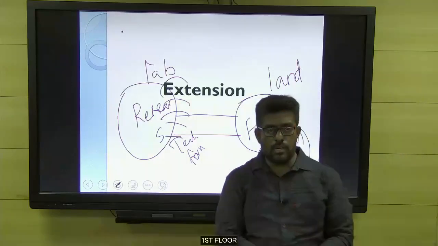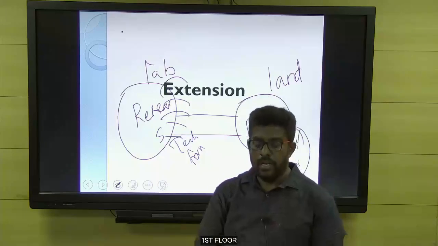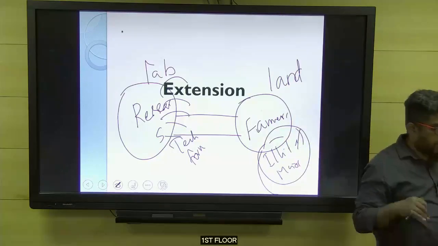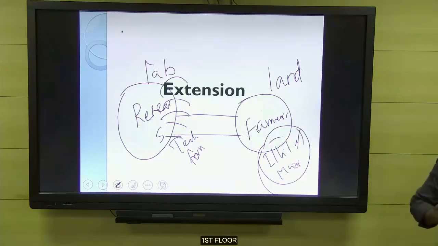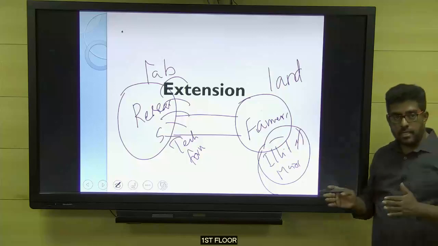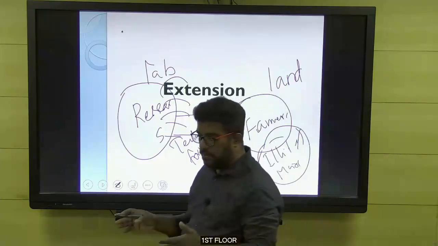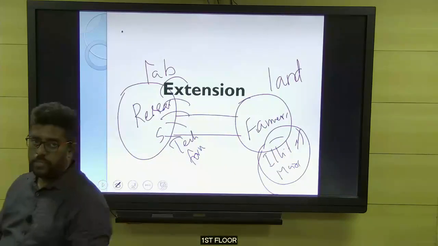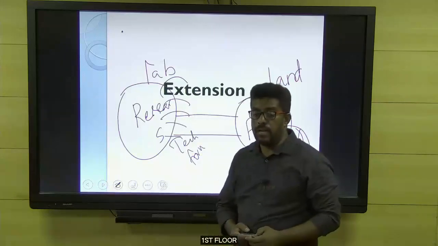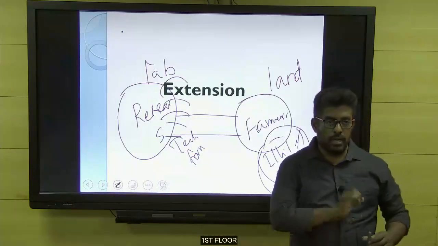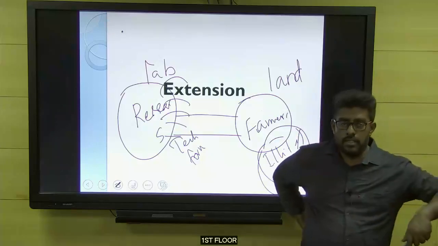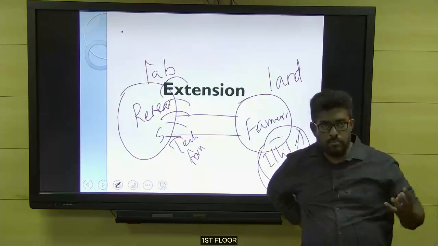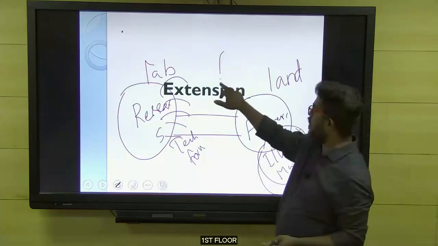Now we write: agricultural extension is a process of transferring the technology from lab to land in a farmer friendly way. You underline the words, in a farmer friendly way. That is a very important aspect of extension, because it is an important premise. So in a farmer friendly way, you underline. That is very important.